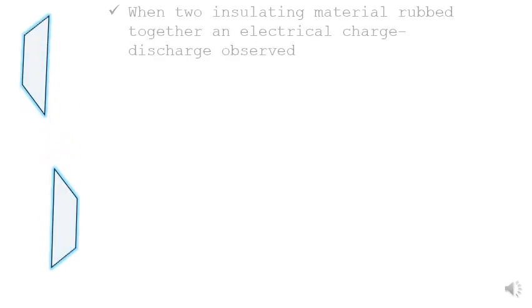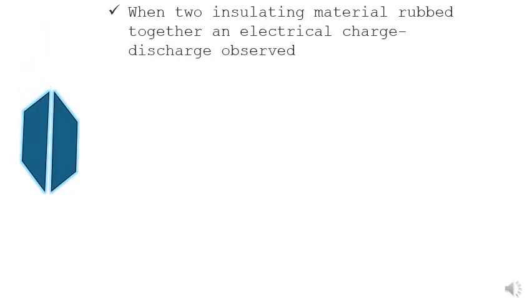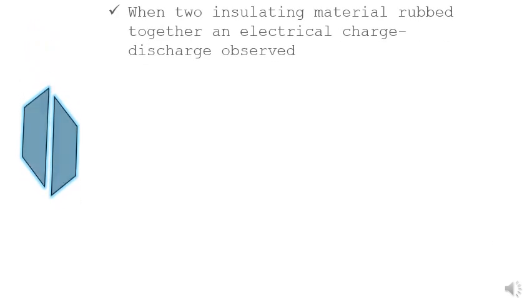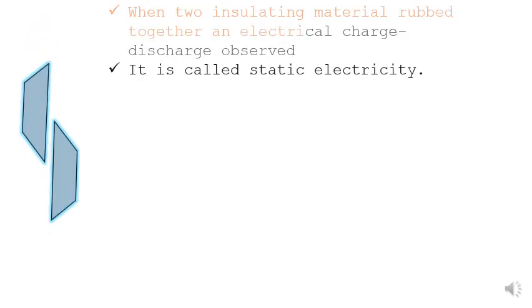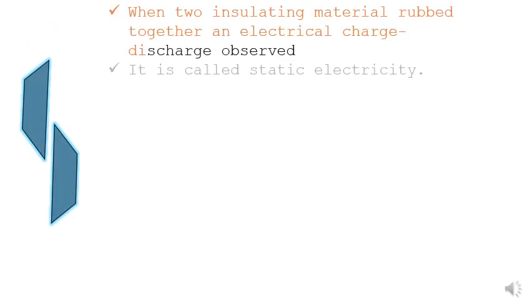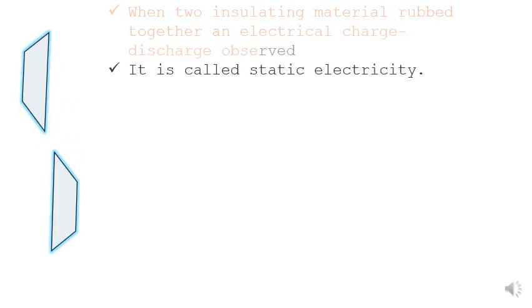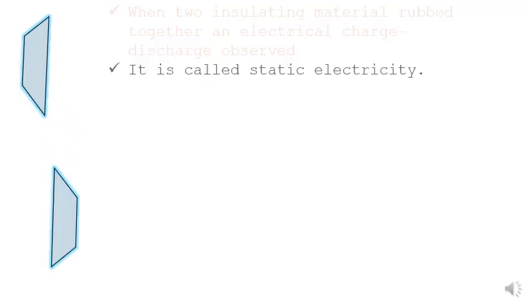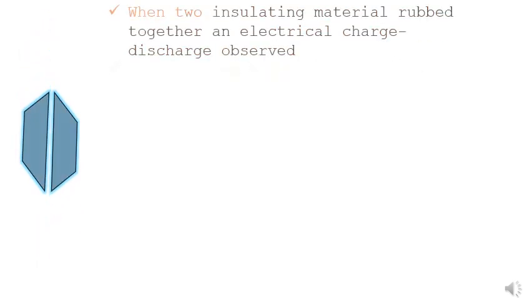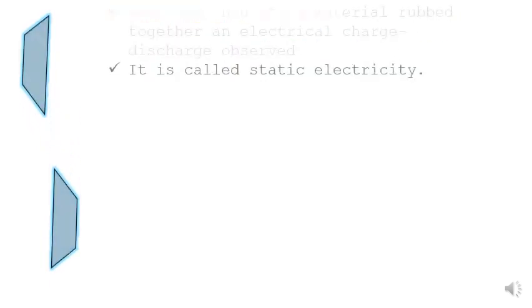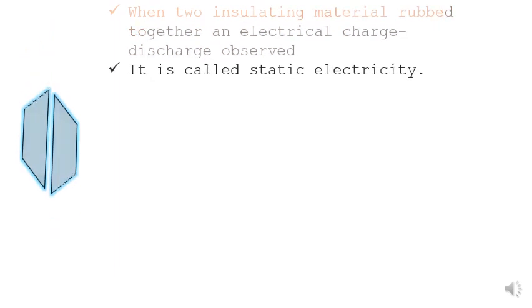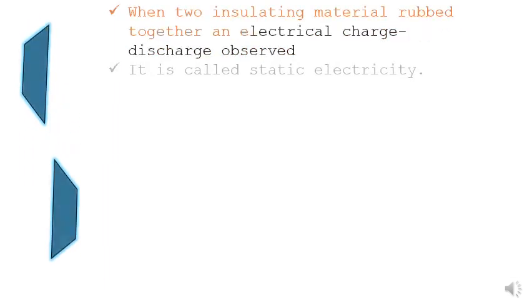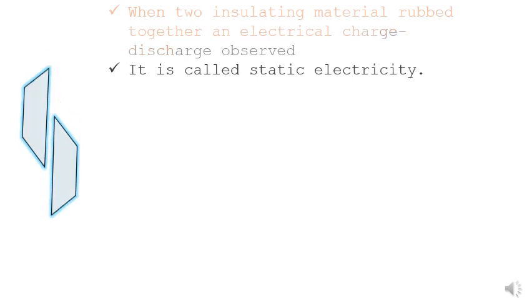This is the phenomenon: if you take any two insulating materials and rub them together, the material gets charged electrically and then discharges. This is called static electricity. The material gains electrical charge, and this type of electricity gained by the material is called static electricity.